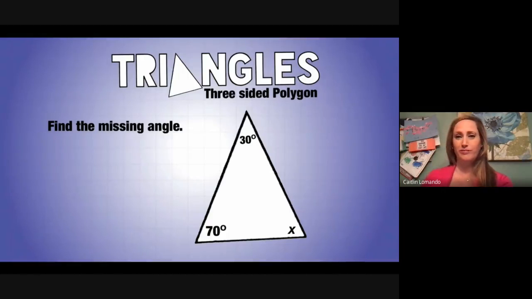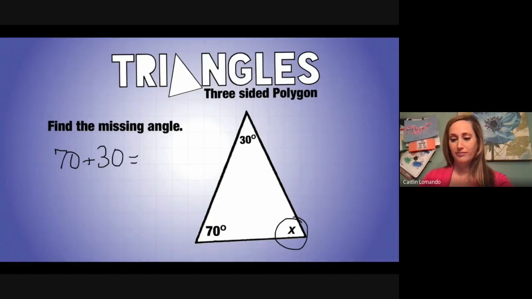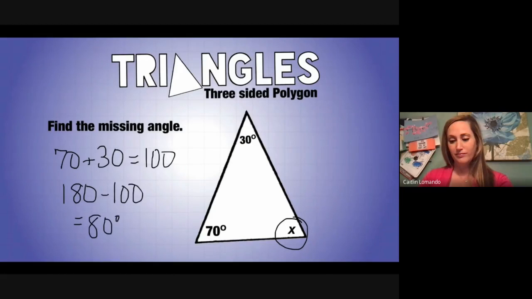So we have 70 and 30 here, and we're missing this angle right here. So what we do is we take 70 plus 30 and we get our answer of 100. Now, like I said before, it's composed of 180 degrees. So then we take our 180 minus 100 to give us the answer of 80 degrees. So this last angle right here is 80 degrees.